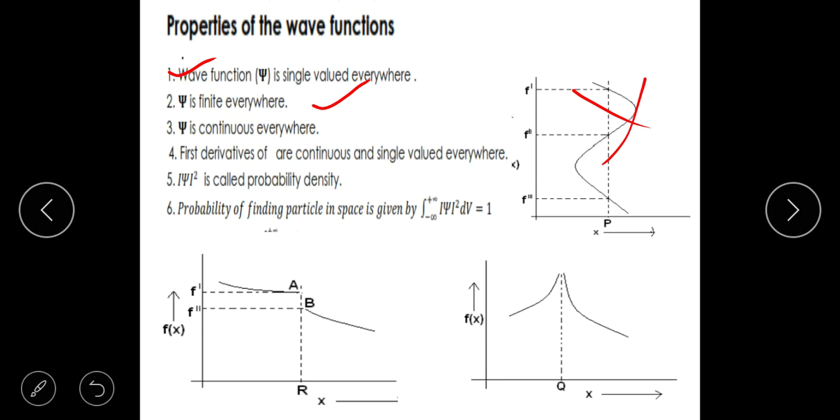It must be continuous, because if it is not continuous, at one point it breaks off. That means the electron has either disappeared or the probabilities will be absurd. That's why it must be continuous. First derivatives are continuous. Why?